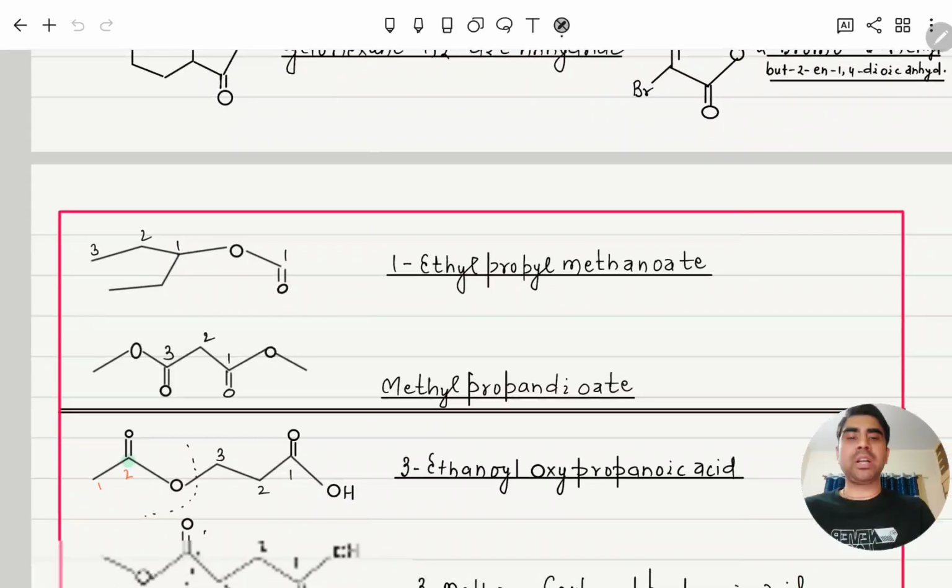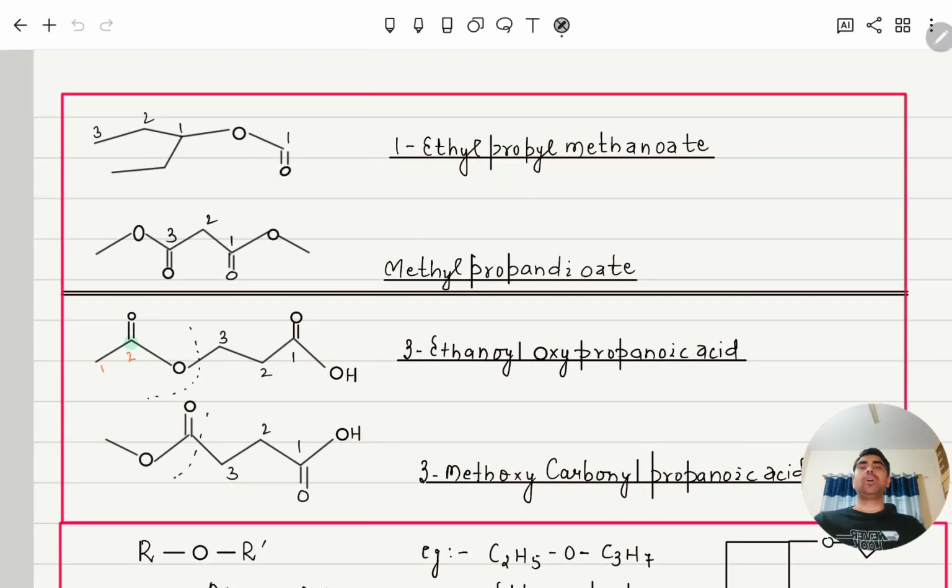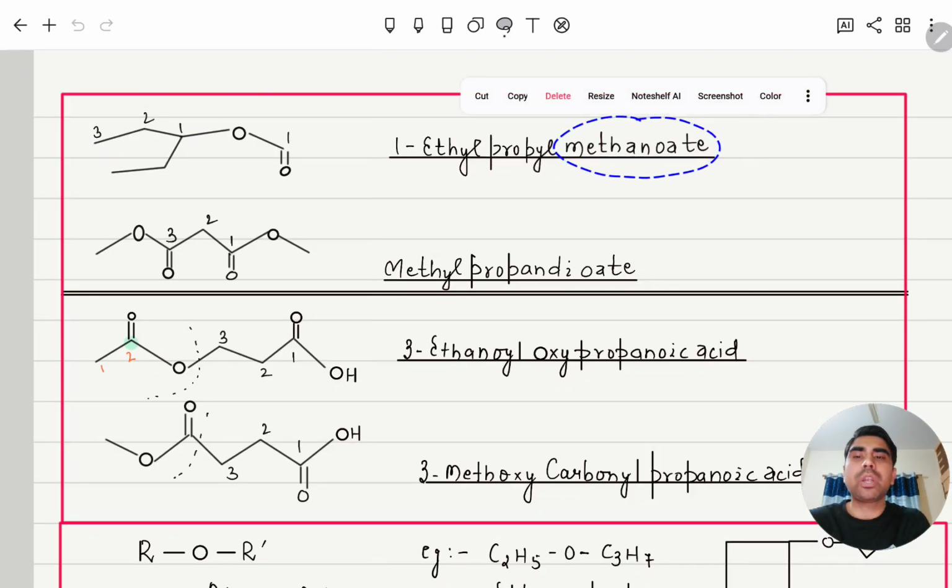Next, moving further, here we will discuss the IUPAC naming of esters. For an ester, the name is alkyl alkanoate. Here you can see this portion is alkyl, and this side is alkanoate. This one is alkyl, in which this one is a branch, so 1-ethylpropyl, and then alkanoate, which means methanoate.